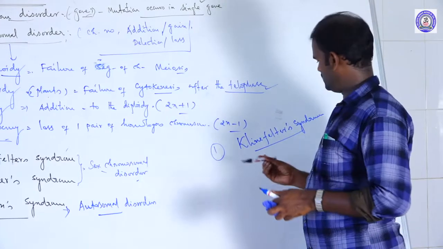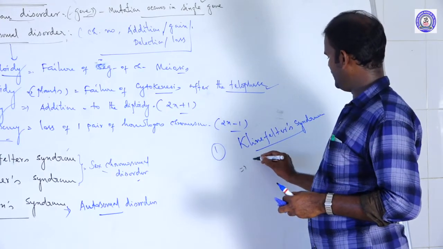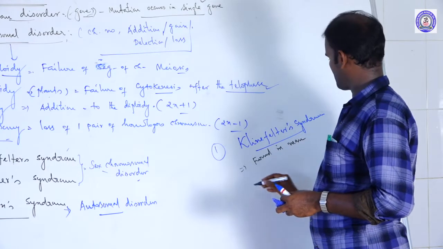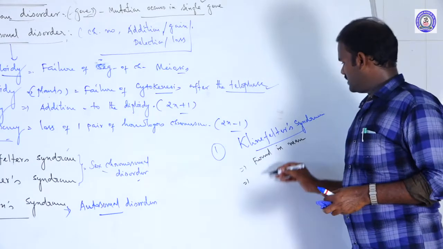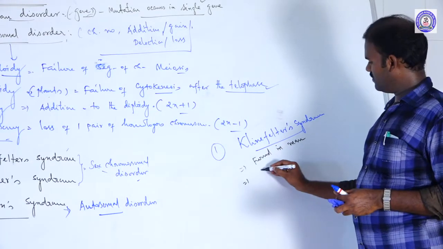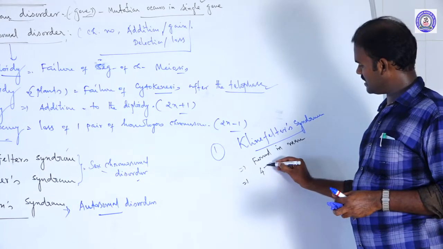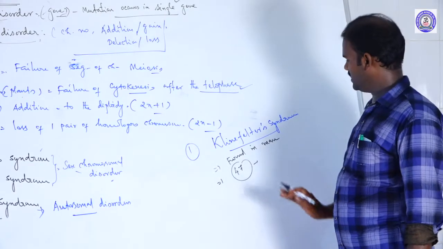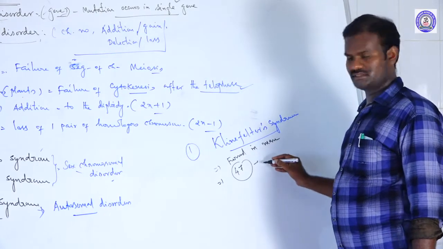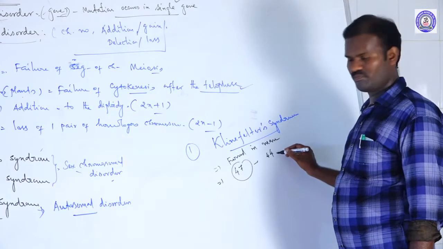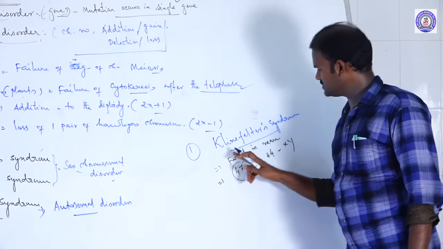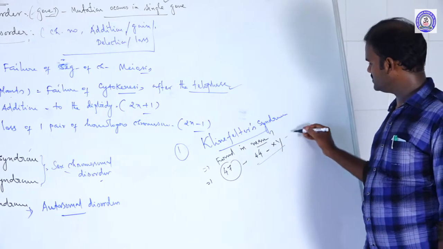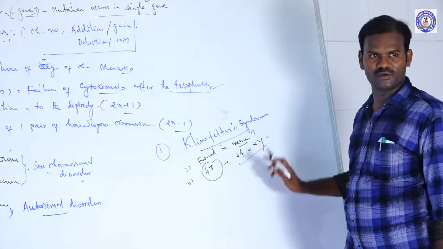This type of syndrome or disease occurs in man. It is found in man. In this type of patient, the cells contain 47 chromosomes instead of 46. Usually, a normal person has 44 autosomes plus XY, because this type of disorder is found only in human beings. What is the genotype of a normal person? 44 plus XY.